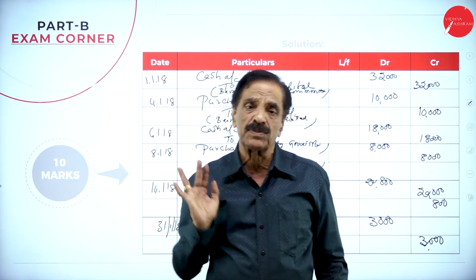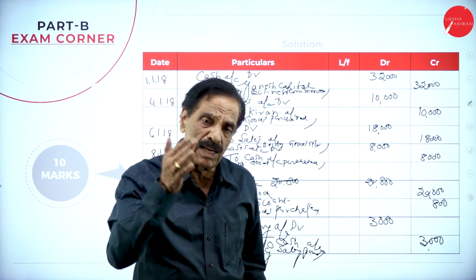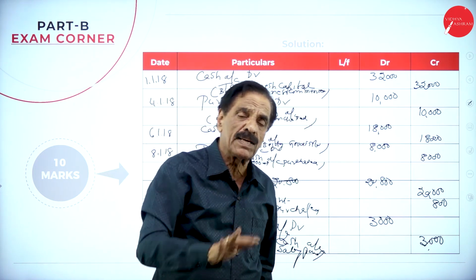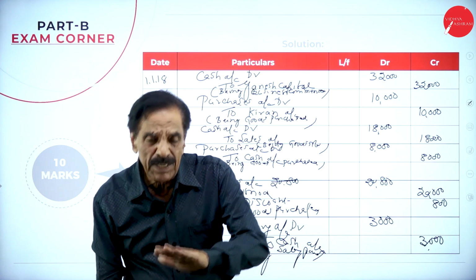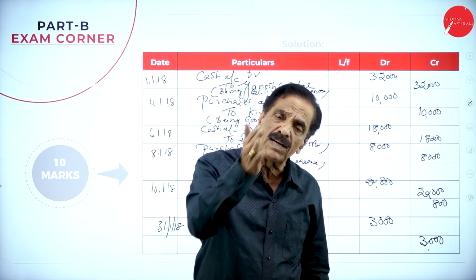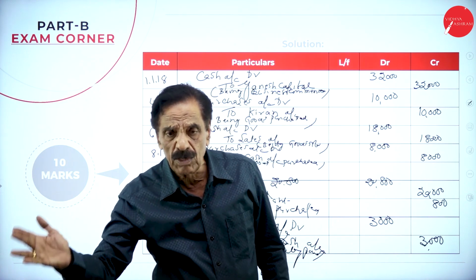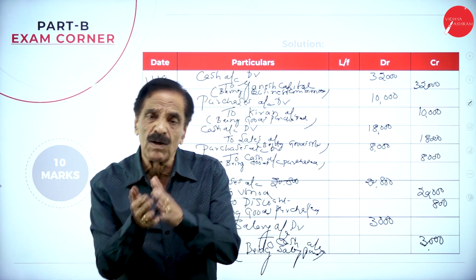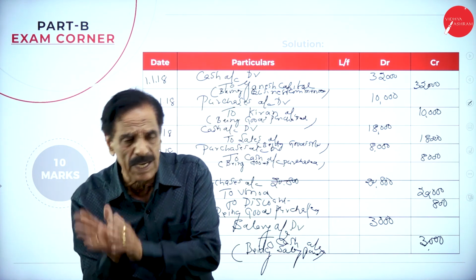So all depends upon the nominal account. We have to prepare the three accounts: personal, real and nominal. What the personal account says, debit the receiver, credit the giver. Real account, debit what comes in, credit what goes out. Nominal account, debit all expenses and losses, credit all gains and incomes.